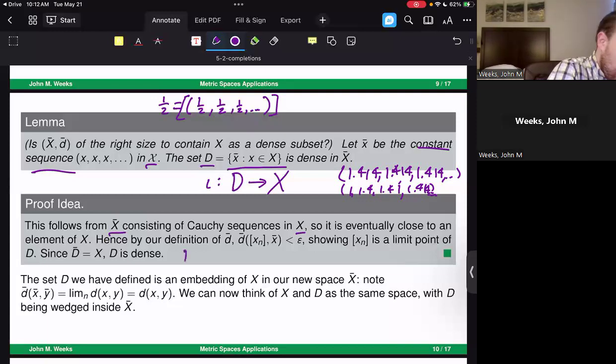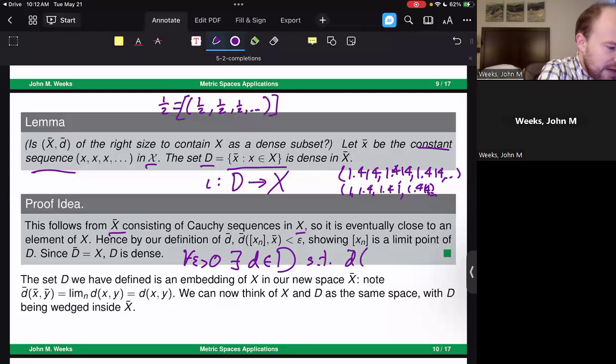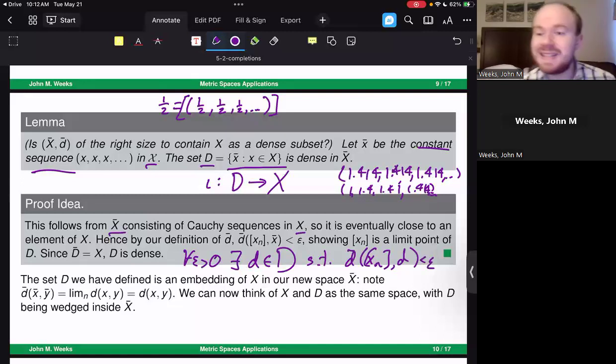So this is: for all epsilon greater than 0, there exists an element d inside of D, a constant sequence, such that the distance between the sequence that you're working with, xn, comma d, is going to be less than that epsilon. And that's indeed something that ends up being true. That's essentially what this proof idea is explaining, going through the set of quantifiers. It just ends up being something that makes sense.